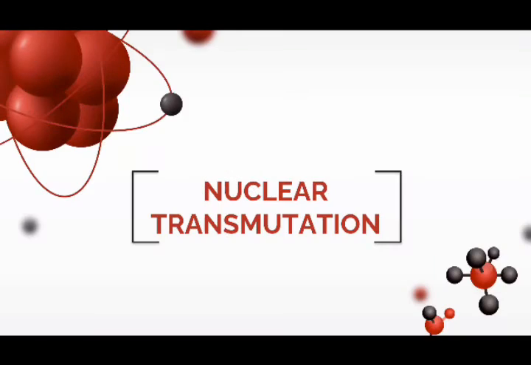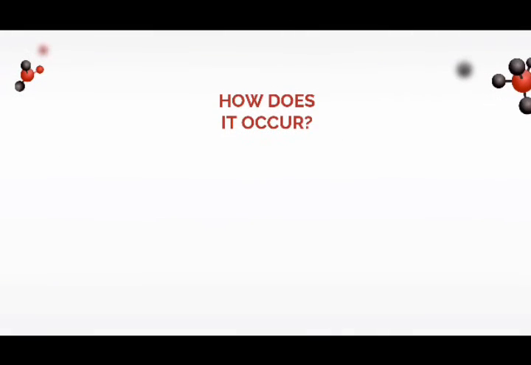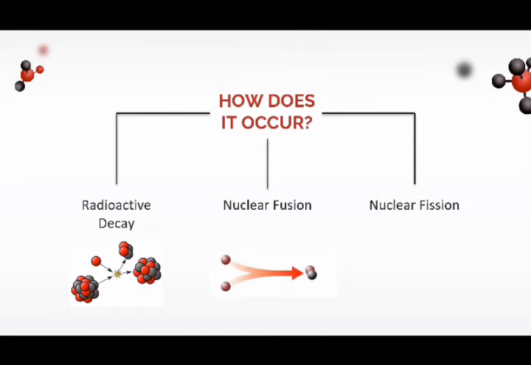Next, I'm going to explain to you about nuclear transmutation. Nuclear transmutation is the conversion of one nuclide into another. In other words, atoms of one element can be changed into atoms of another element by transmutation. It can occur by the radioactive decay of a nucleus or the reaction of a nucleus with another particle, which is nuclear fusion and nuclear fission.